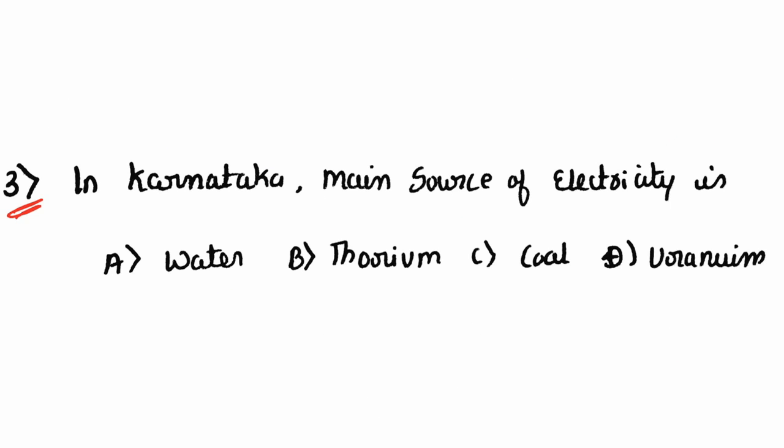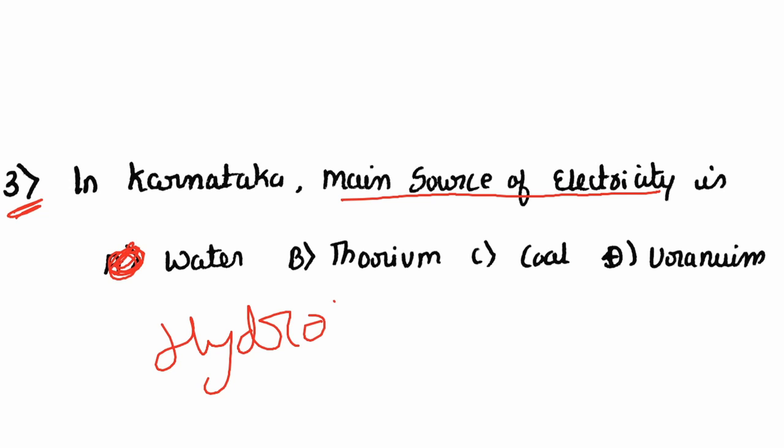Third question, in Karnataka, the main source of electricity is water, thorium, coal or uranium. The main source of electricity in Karnataka is water, also known as hydro. Hydropower generation is the main source of electricity in Karnataka.